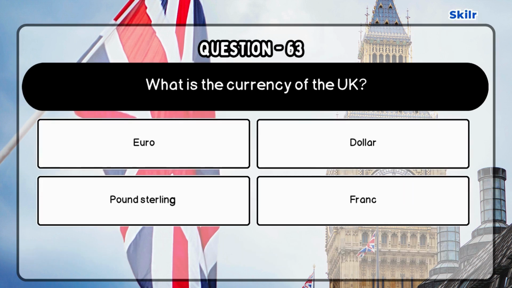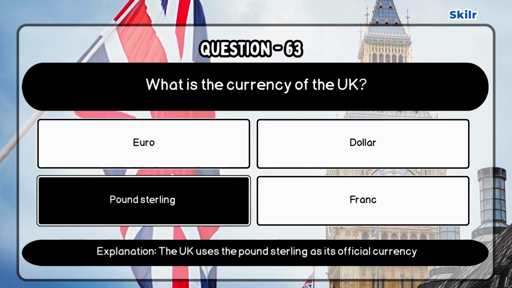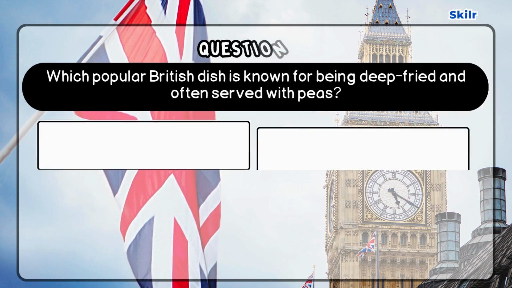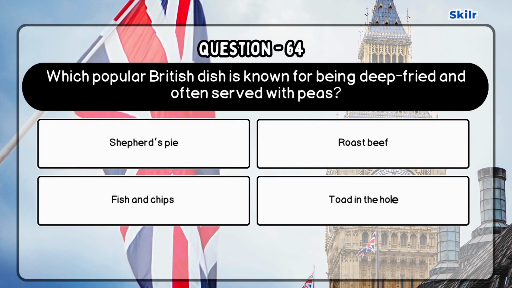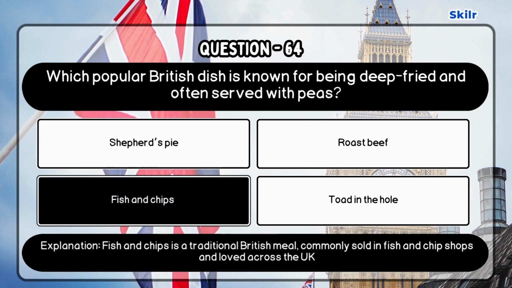Question 63. What is the currency of the UK? Correct answer is pound sterling as the UK uses the pound sterling as its official currency. Question 64. Which popular British dish is known for being deep-fried and often served with peas? Correct answer is fish and chips as fish and chips is a traditional British meal, commonly sold in fish and chip shops and loved across the UK.